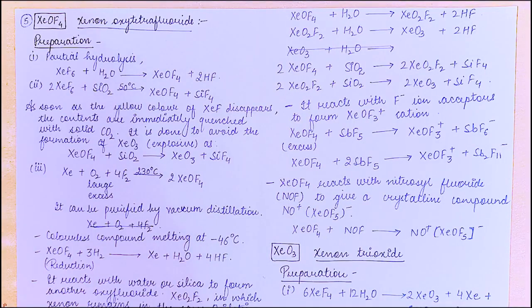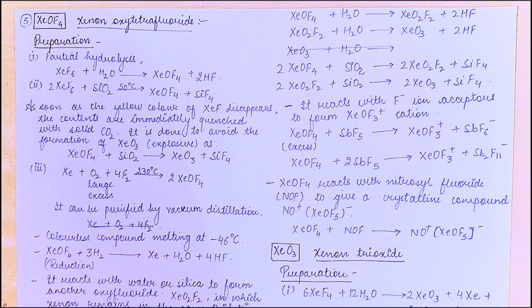We have already done 4 compounds. This is the 5th compound, XeOF4, xenon oxytetrafluoride. By partial hydrolysis of xenon hexafluoride, we get XeOF4 plus HF. Then on reacting with SiO2, it gives the product XeOF4. As soon as the yellow color of XeF6 disappears, the contents are immediately quenched with solid carbon dioxide. It is done to avoid the formation of the explosive compound.